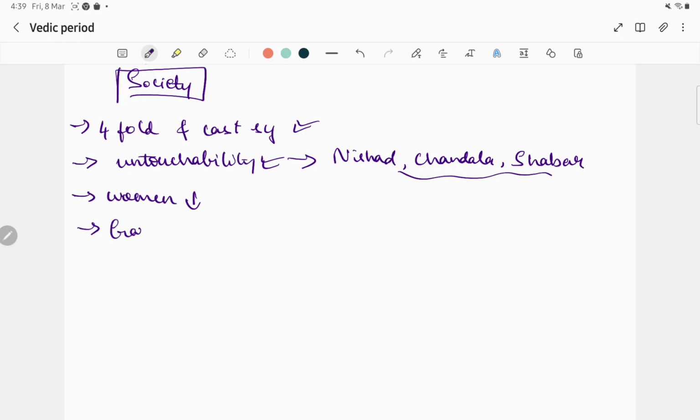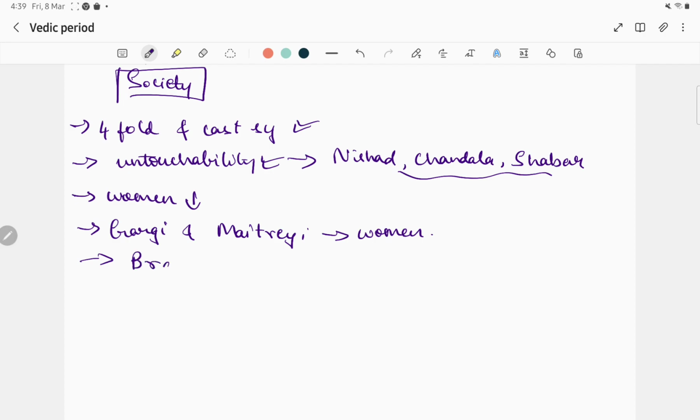Gargi and Maitreyi are the women of knowledge present there, and they were also very popular. And there is also a fourfold ashrama mentioned in later Vedic.